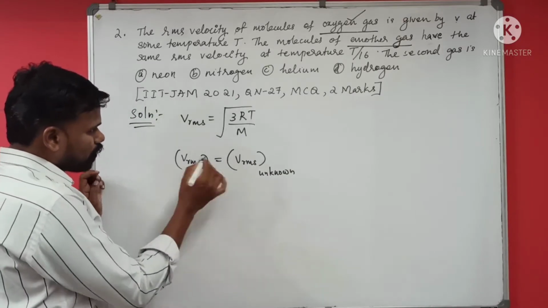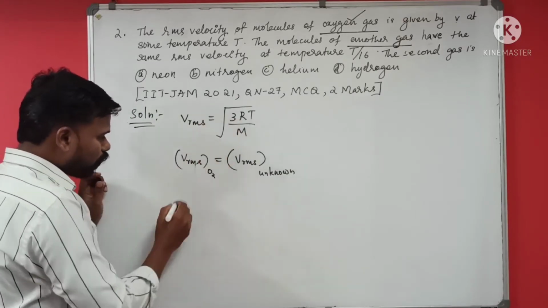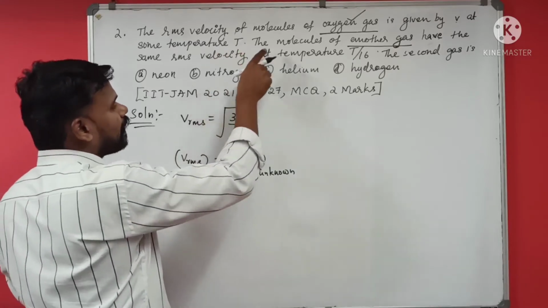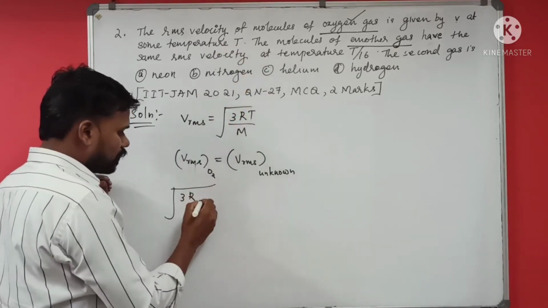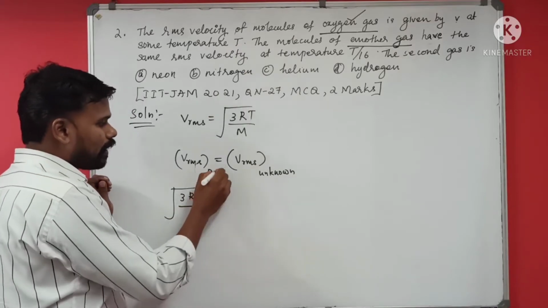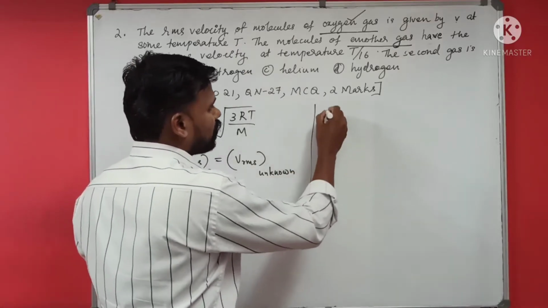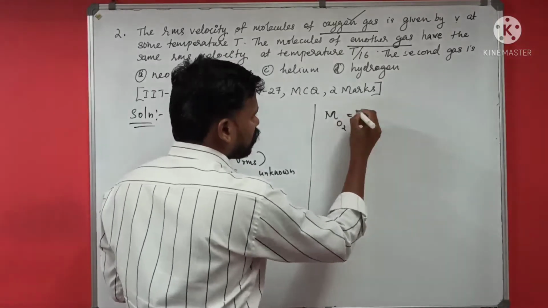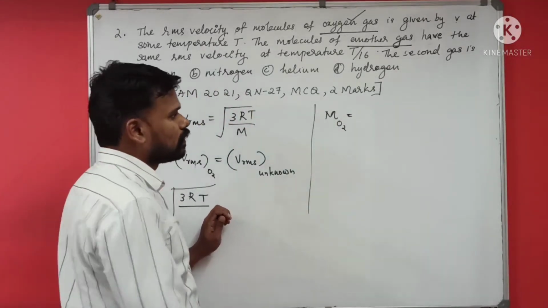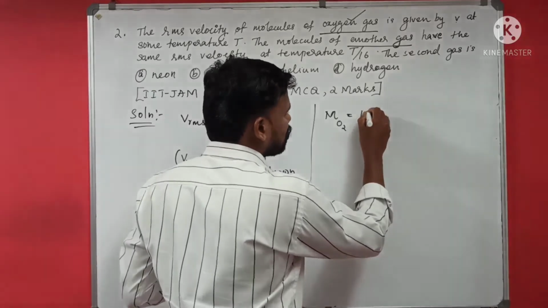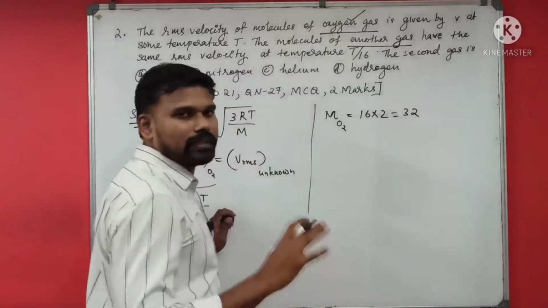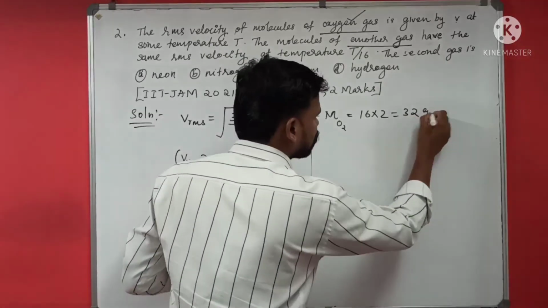Okay, so I will write the formula. For oxygen I will write 3R, and oxygen has this RMS velocity at a temperature T, divided by the molecular mass of oxygen. What is the molecular mass of oxygen? M of O2 is 16 into 2, that is 32. 32 gram is the molecular mass of oxygen.